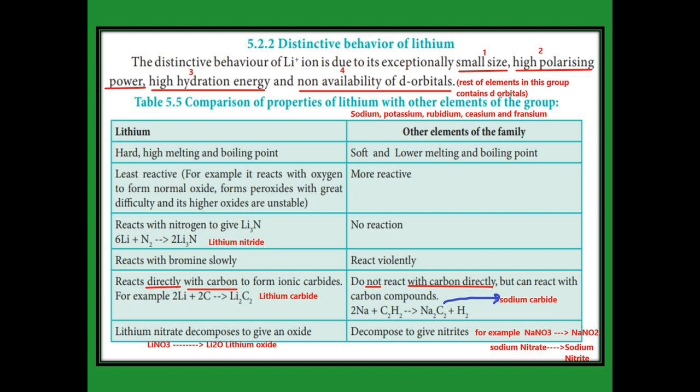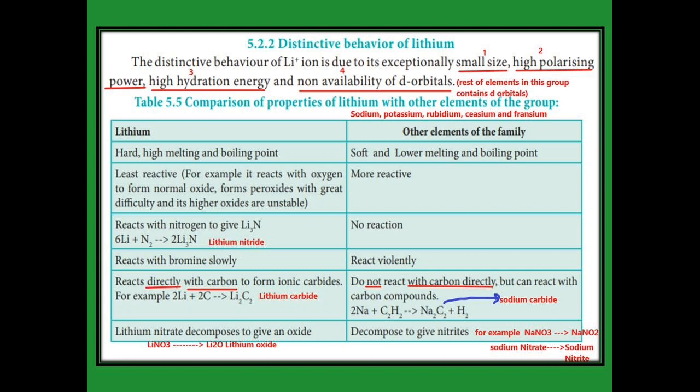And then it combines with carbon. Lithium plus carbon gives lithium carbide, Li2C2. It is an ionic carbide. But the other elements, for example sodium, potassium, rubidium, never combine directly with carbon. Only when acetylene is reacted with sodium does it give sodium carbide. But lithium directly combines with carbon to give lithium carbide. The rest of the elements do not combine directly with carbon, but we can produce the carbide indirectly.